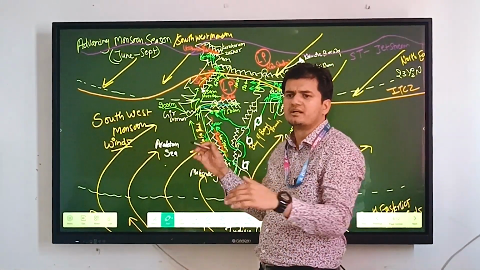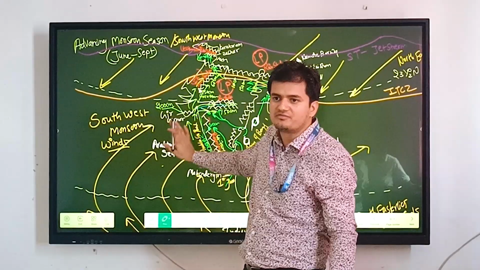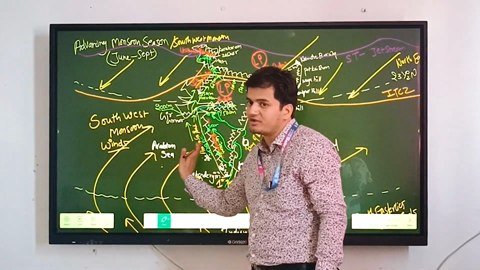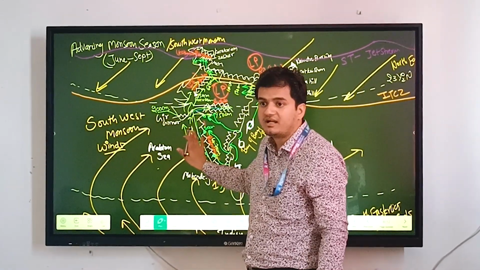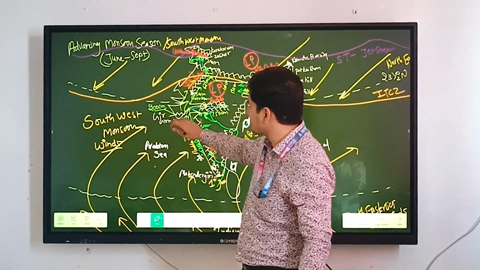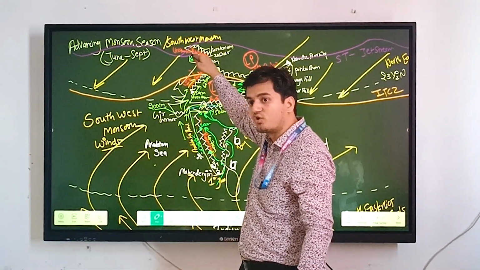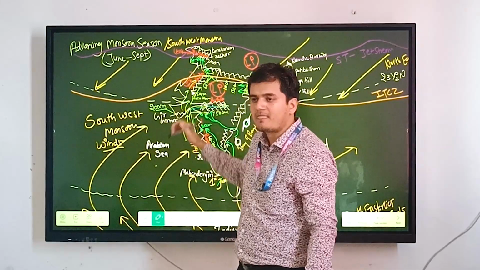So this is how we can see the story of the Arabian Sea branch. It began from the Southern Ocean, moved toward the Indian Ocean and the Arabian Sea, colliding with the Western Ghats, then the Aravalli Hills, and finally colliding with the Himalayas.